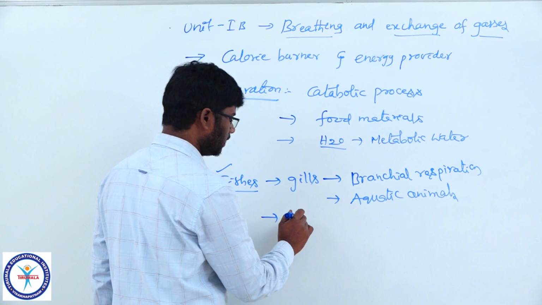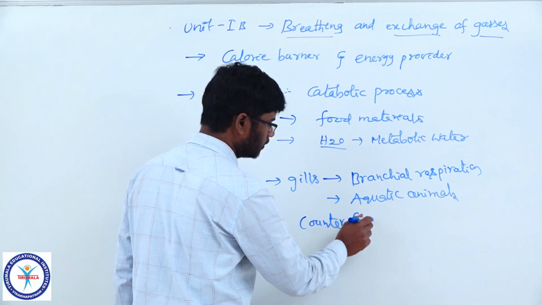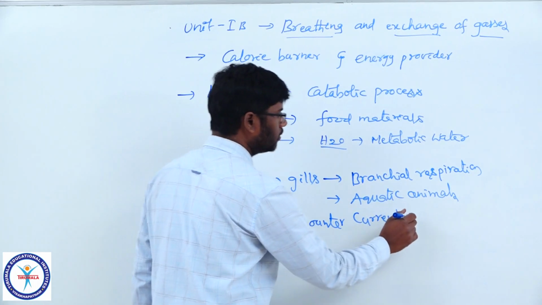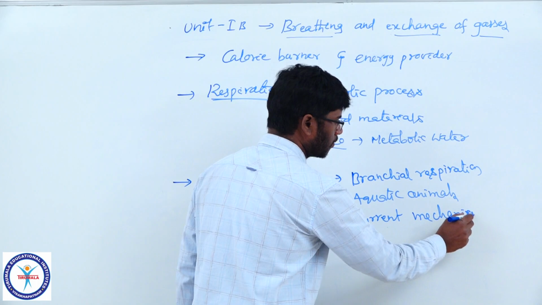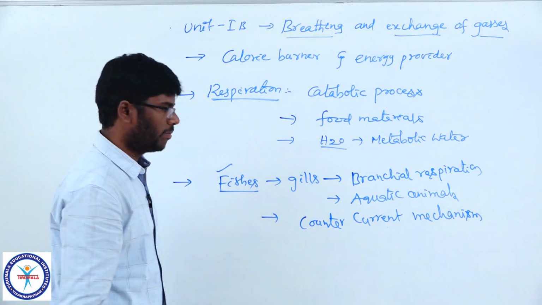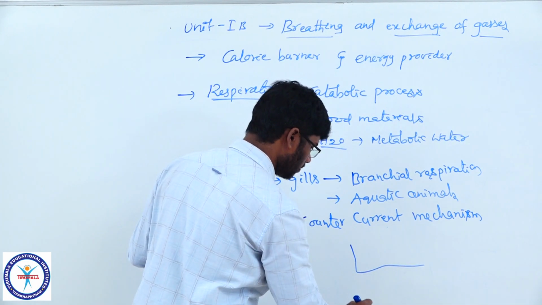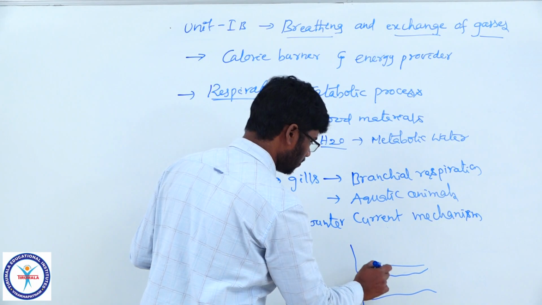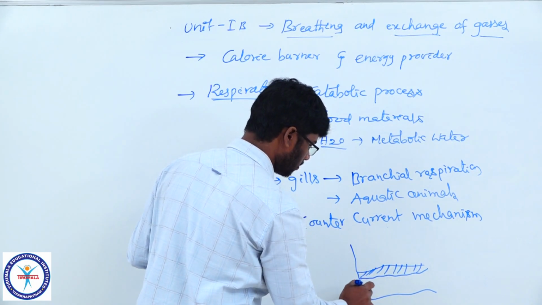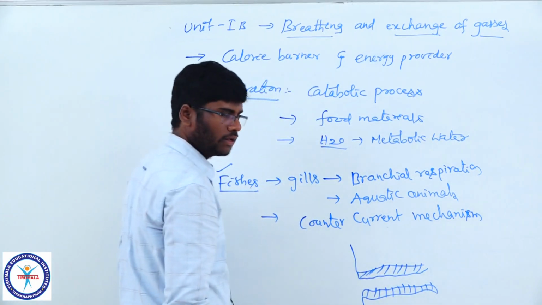The reason is they show a counter current mechanism. What is the counter current mechanism? Diagrammatically I will explain. It is a gill.